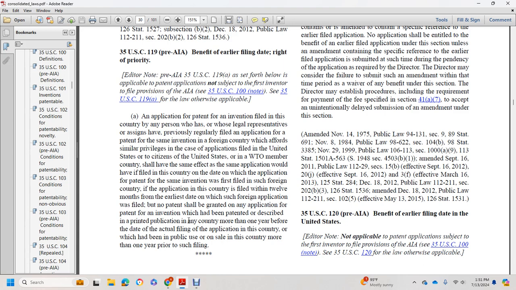provided the application in this country is filed within 12 months from the earliest date on which such foreign application was filed. But no patent shall be granted on any application for patent for an invention which had been patented or described in a printed publication in any country more than one year before the date of the actual filing of the application in this country, or which had been in public use or on sale in this country for more than one year prior to such filing.